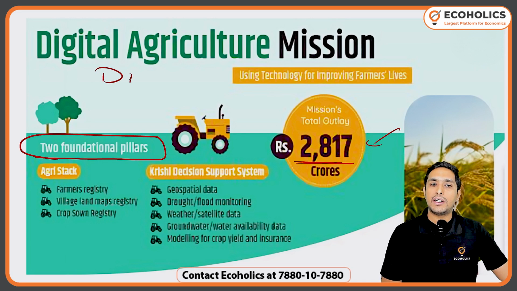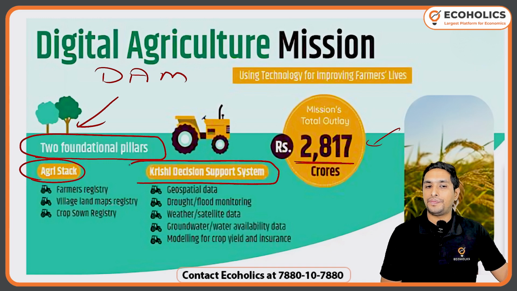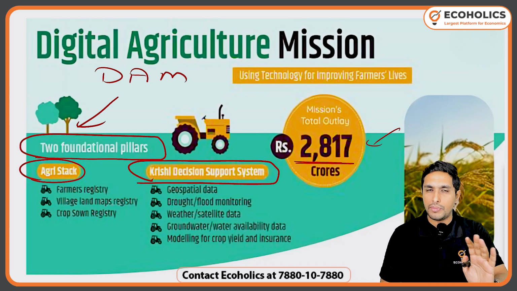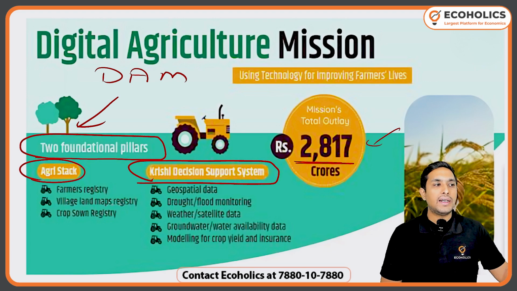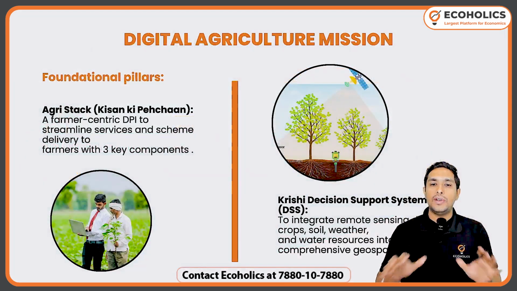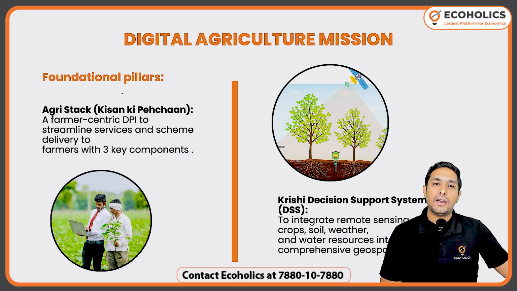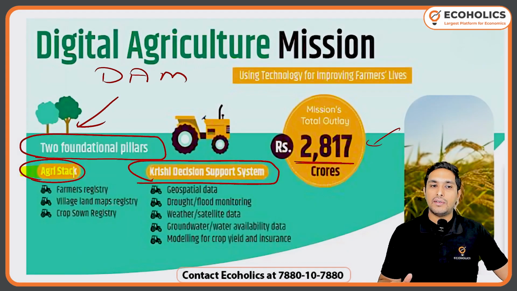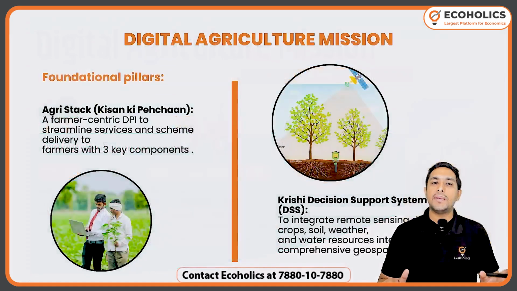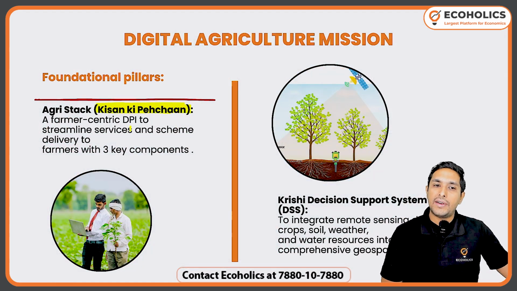So when you talk about the digital agriculture mission, the two foundational pillars are AgriStack and Krishi decision support system. Got it? Two pillars, two main pillars. So what exactly are these? We got to understand now. So when I talk about these, you just need to understand what exactly is AgriStack. AgriStack, we also call it Kisan ki Pehchan. I think this gives you some idea. Like aapki pehchan, your Aadhaar card. Similarly, Kisan ki Pehchan is AgriStack. So it is a farmer-centric ID. It's a proper ID, I would say.